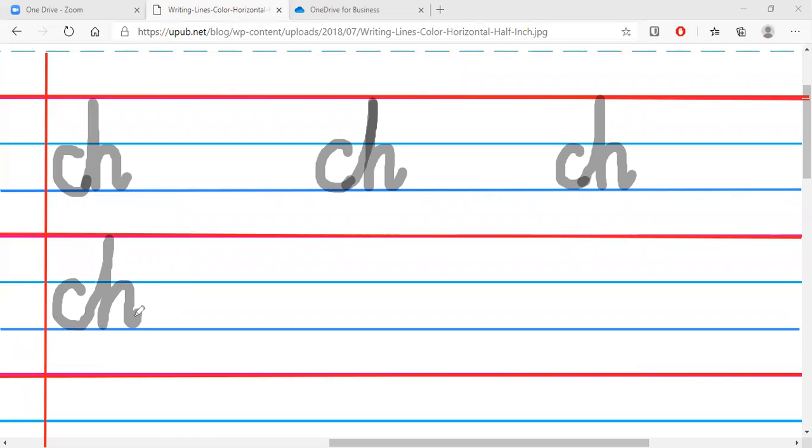And next we have I. Down, curve it, bump it, dot on top. P. Now we go down this time to meet that red line underneath. And we come back up, around and in. Chips.